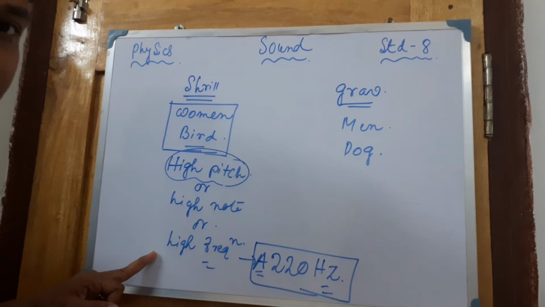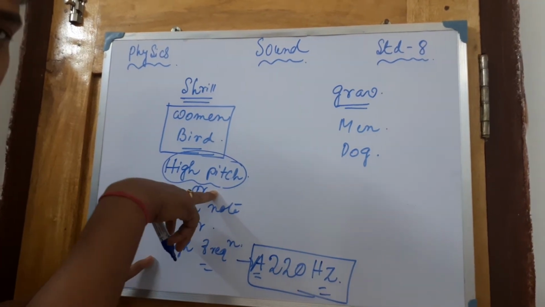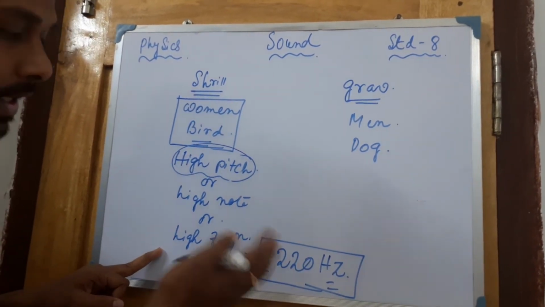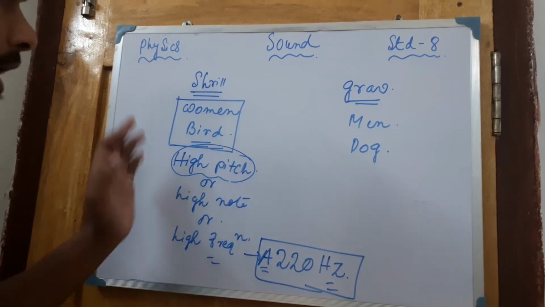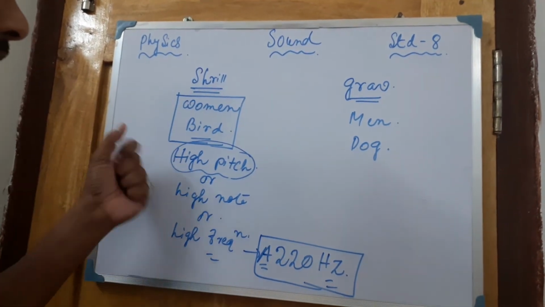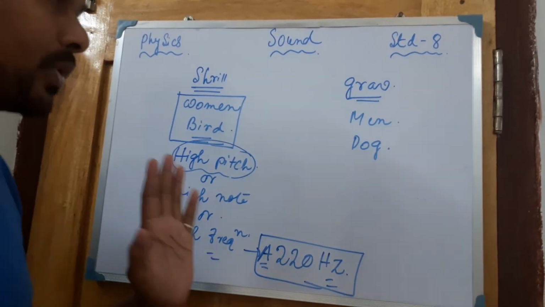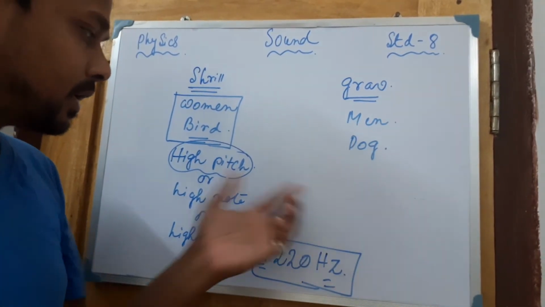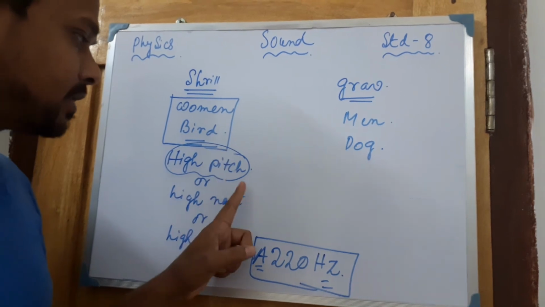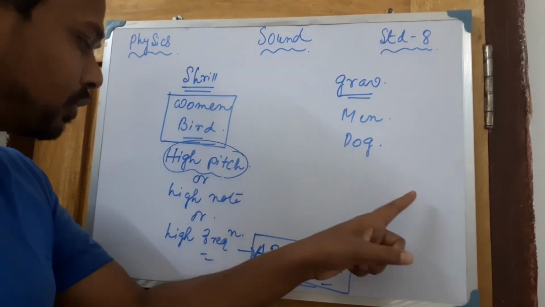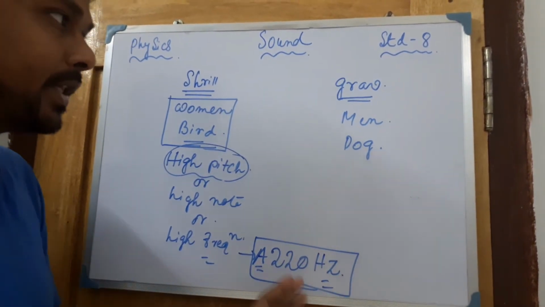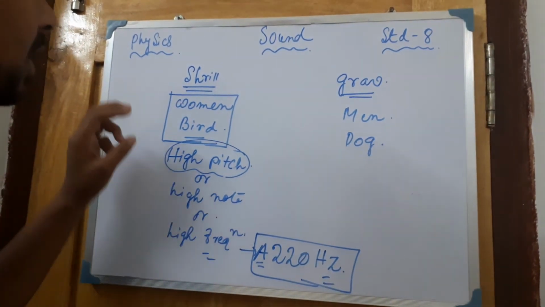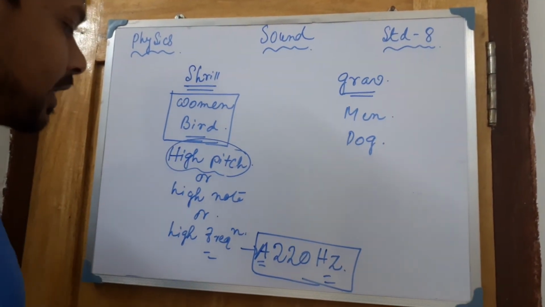If high frequency is there, definitely high pitch sound will come. If low frequency is there, then definitely low pitch sound is coming. So these are actually the basic differences between the pitch and the frequency. In case of low frequency, just the opposite: low pitch will be there, low note will be there, and low frequency will be there.